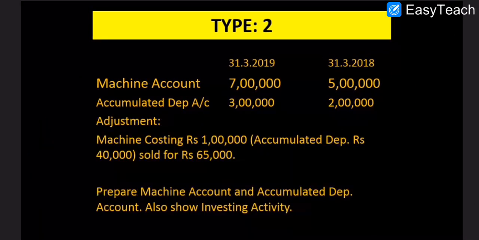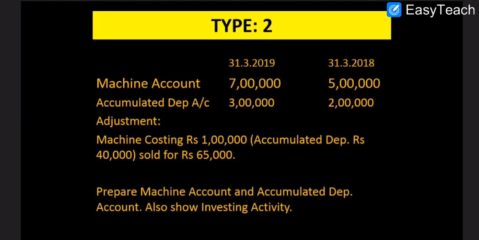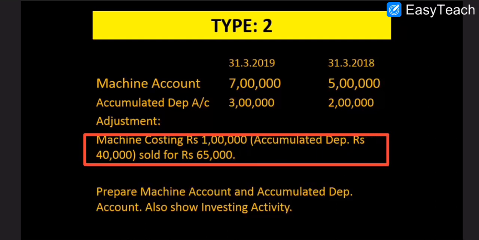Okay. Now type 2: the same balance of machine account is given, 5 lakh and 7 lakh, and accumulated depreciation is given, 2 lakh and 3 lakh. Now the adjustment is also given here. The adjustment states that a machine costing rupees 1 lakh and accumulated depreciation of rupees 40,000 on this is sold for how much? 65,000. So in this question they are asking you to prepare the machine account, the accumulated depreciation account, and also show the investing activities.